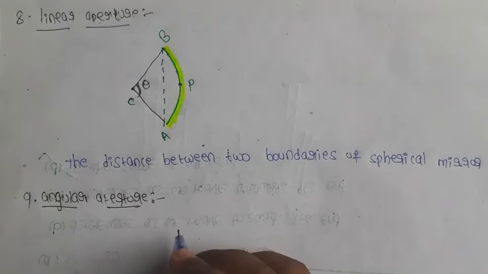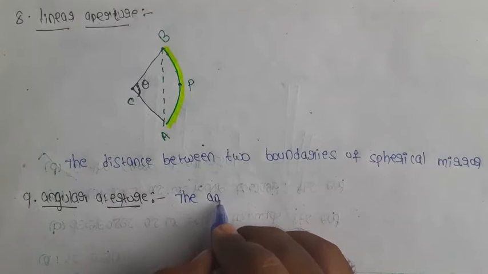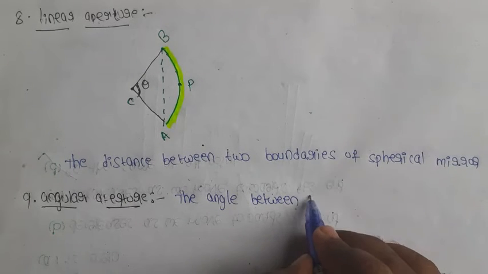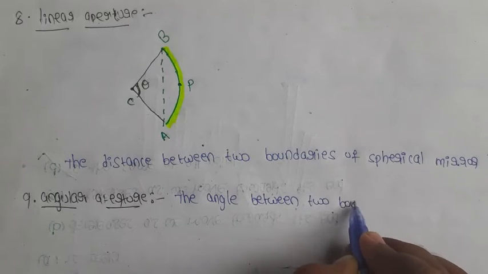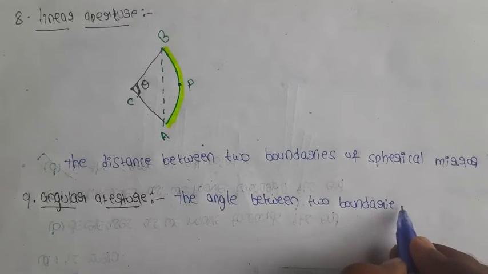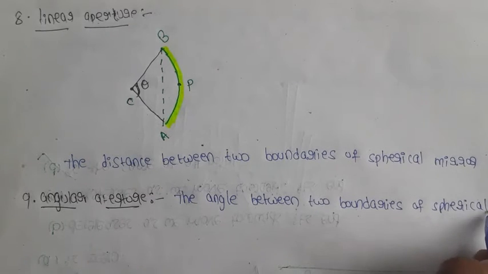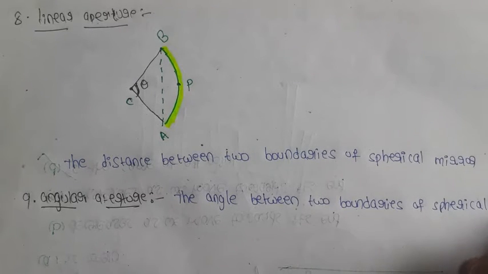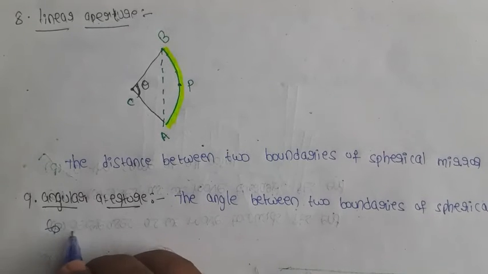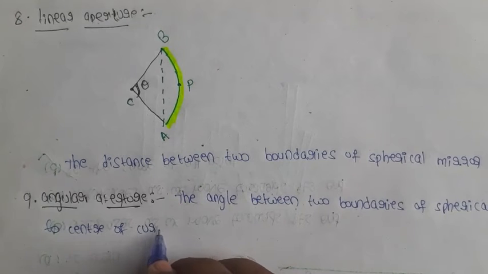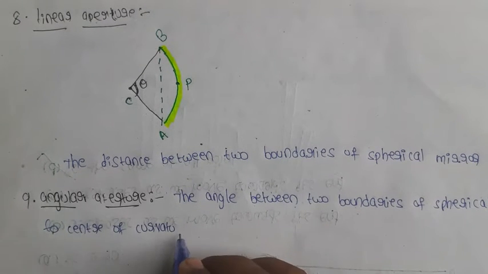So what is the definition? The angle between two boundaries of the spherical mirror to the center of curvature is called angular aperture.